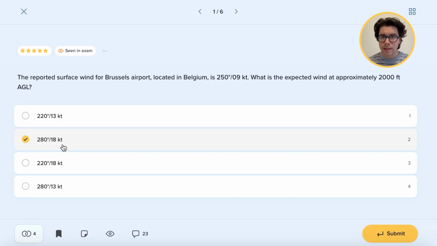So just for practice, if this was the case over sea, we would be talking about 260 as we go up, 260 degrees, and stronger by 70%. In that case, it will be approximately 14 knots.